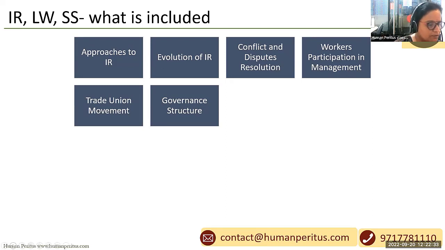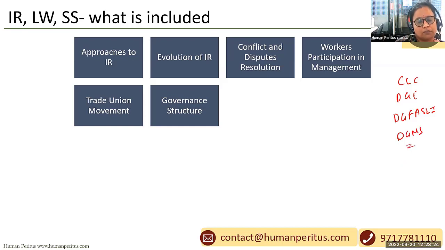There are various offices one can focus upon, for example the Office of the Chief Labor Commissioner (CLC), then the Director General of Employment, DGFASLI, that is Director General of Factory Advice Service and Labor Institutes, and DGMS, which is related to mine safety, and the Labor Bureau.